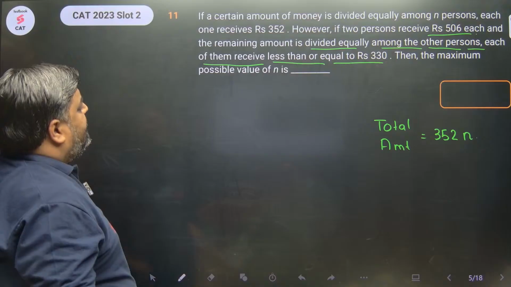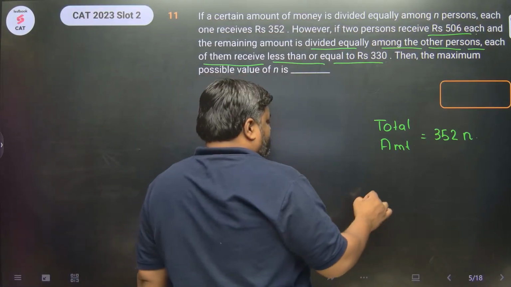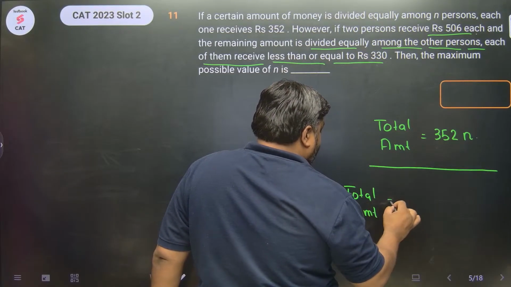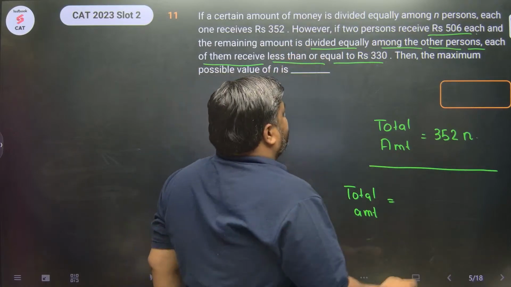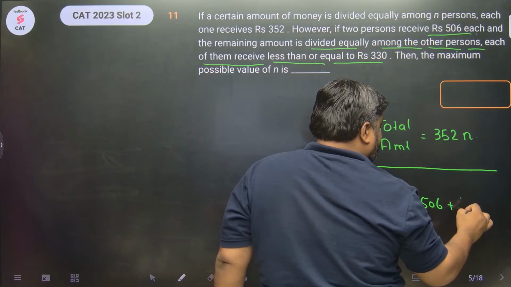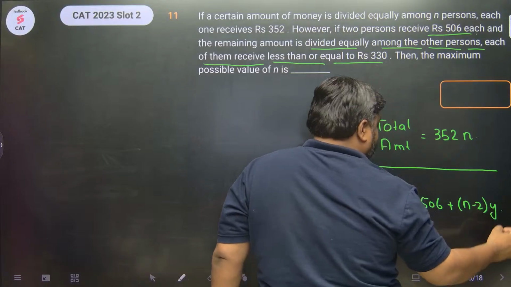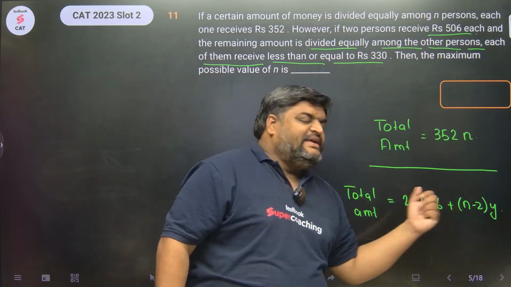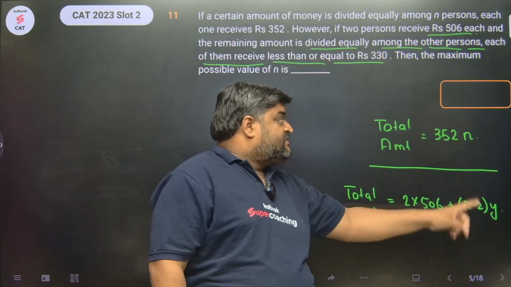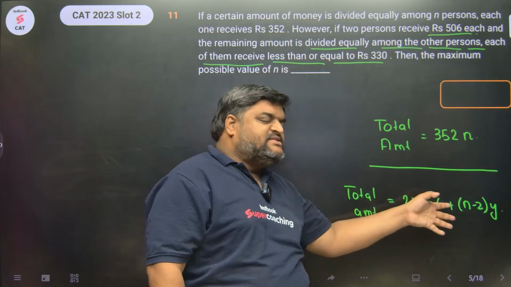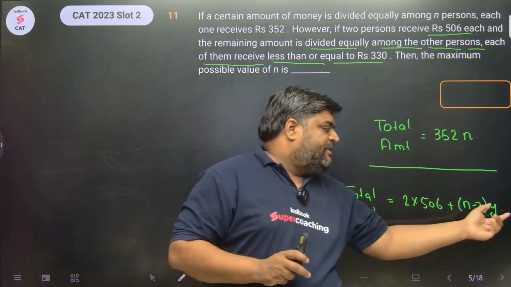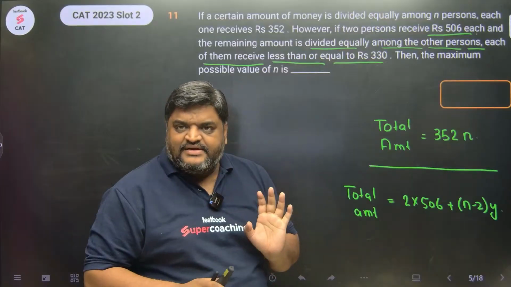In a second scenario, there is another case where the total amount is distributed in a different way. 2 persons are getting 506 each. How many persons are left? n-2 persons. They are getting y each. So n-2 into y, together this is also the total amount, right?